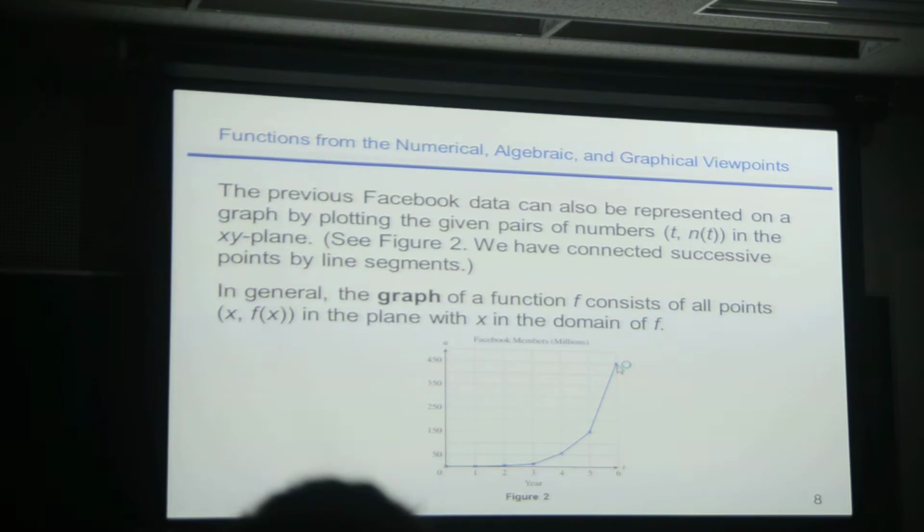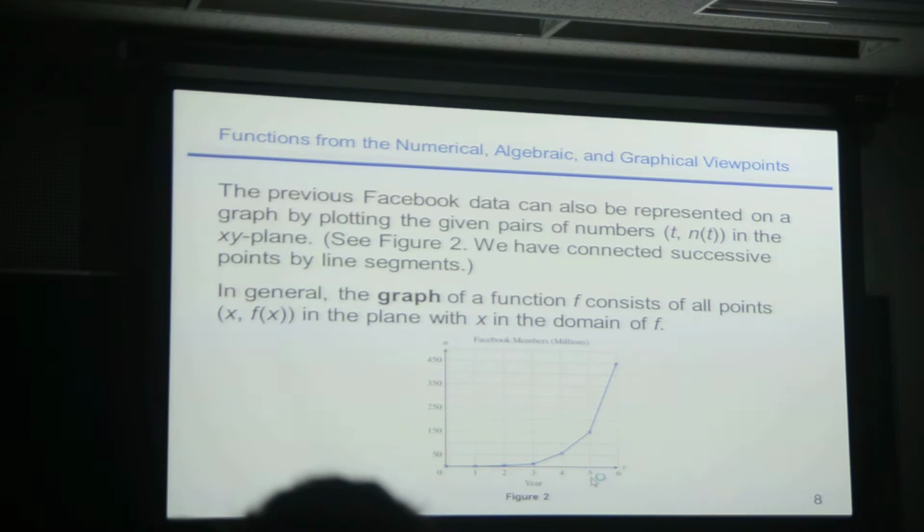450. How do you find out what you get out when you look at the picture? So how do I know what I get out when I look at the picture? So if I put 6 in, what do I get out? 450. So what tells me what I get out? The height of the point, right?